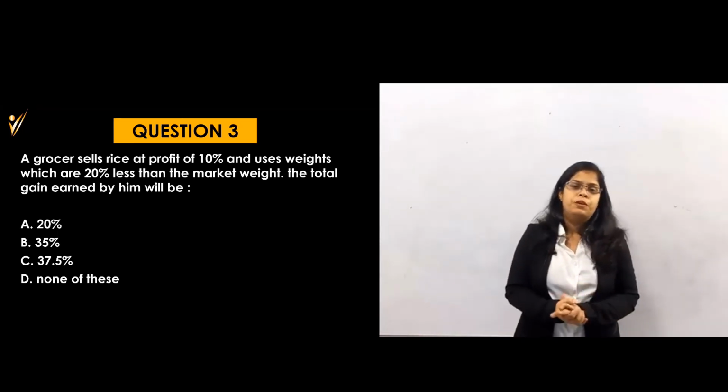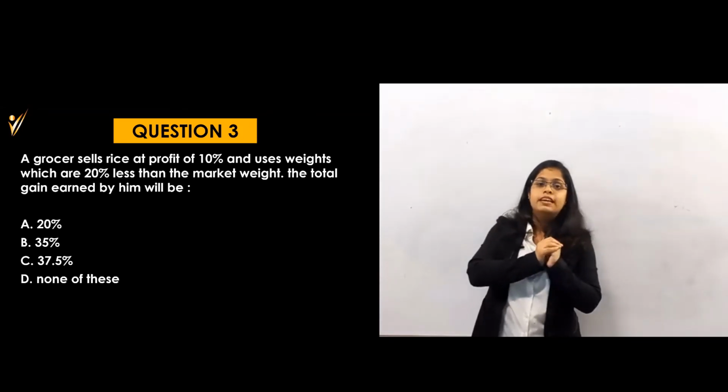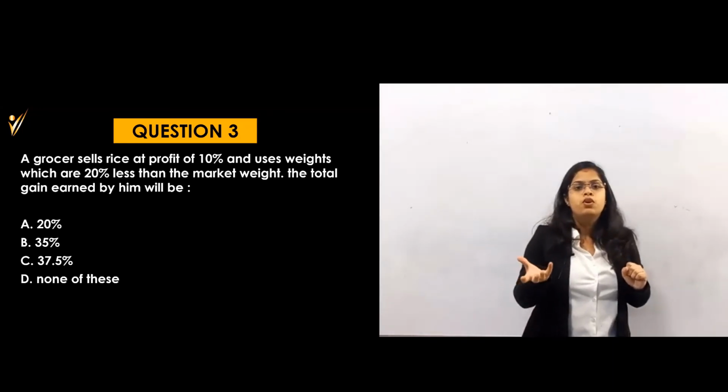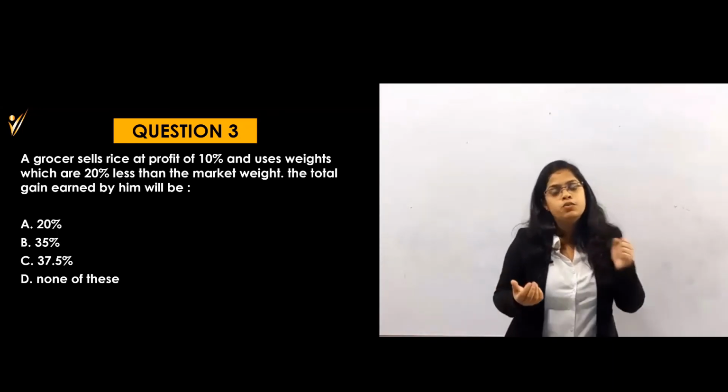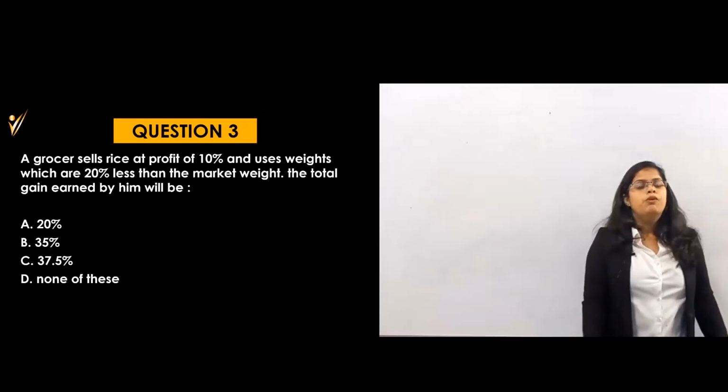Then what will be his profit percent? Because 10% profit is already his gain. That is okay. But again, he is getting the profit from that 20% also, where he has cheated. So what will be his total profit? Let's see here. What are they saying?